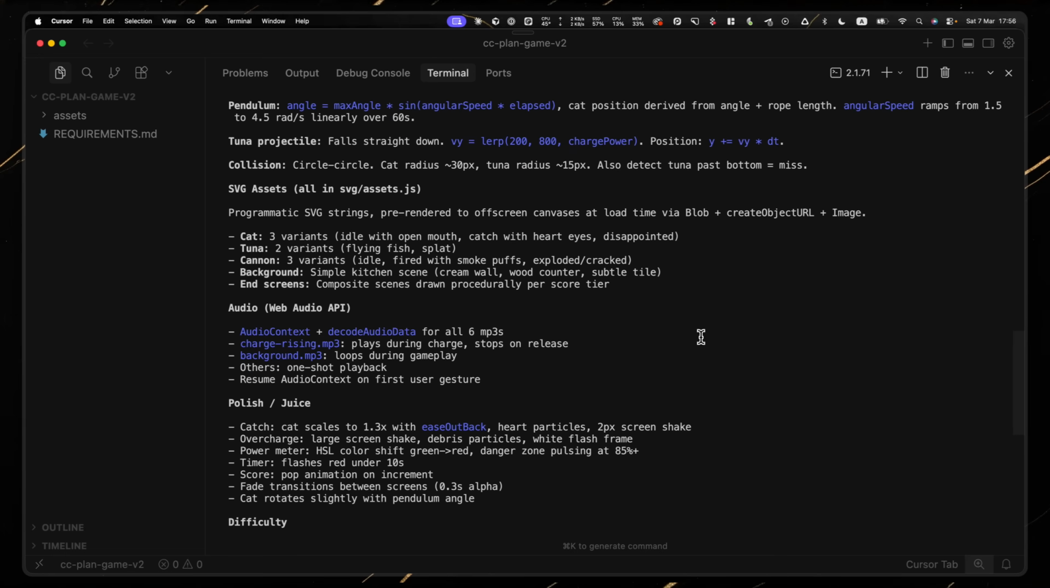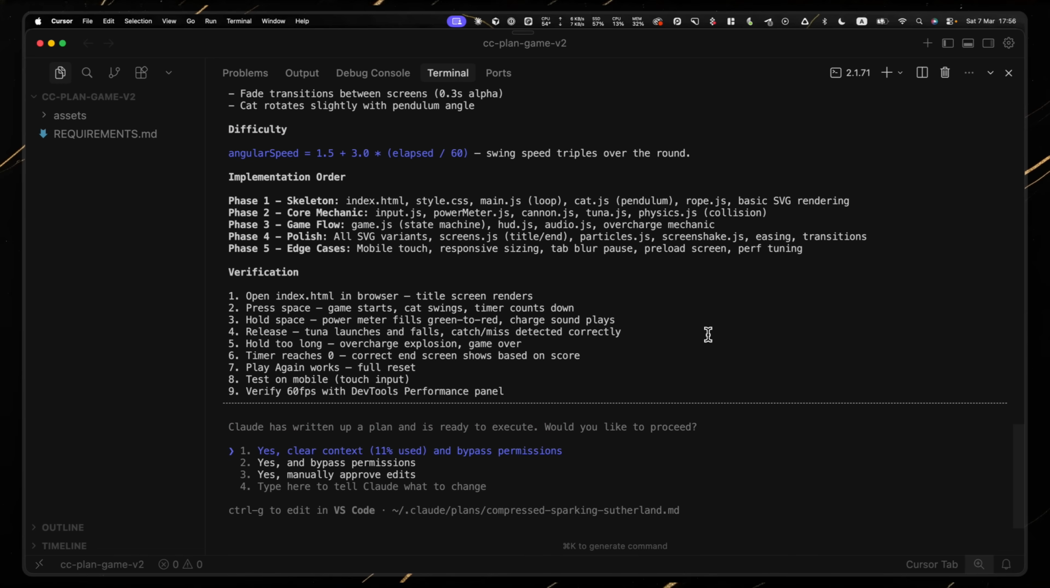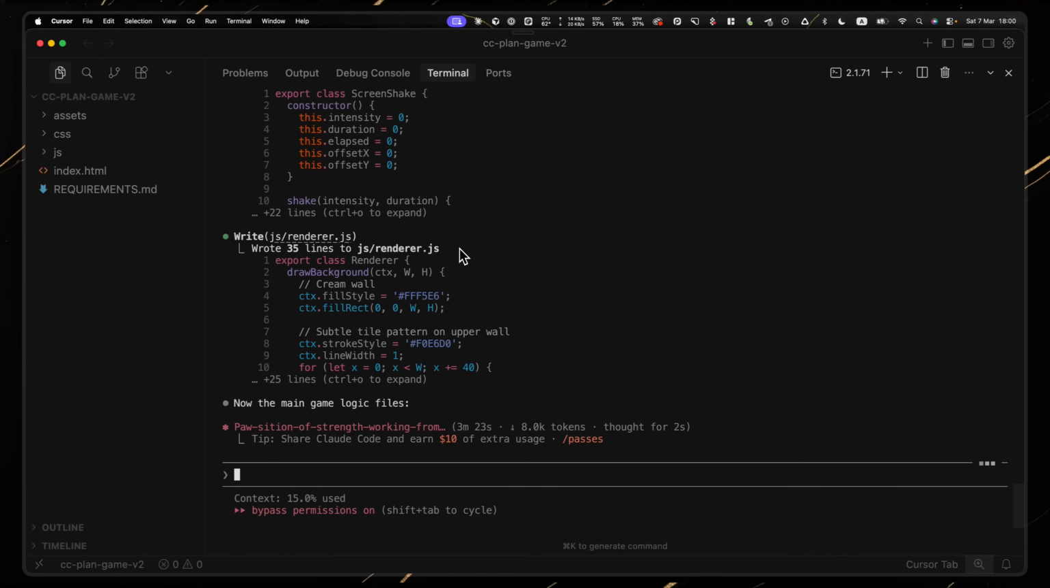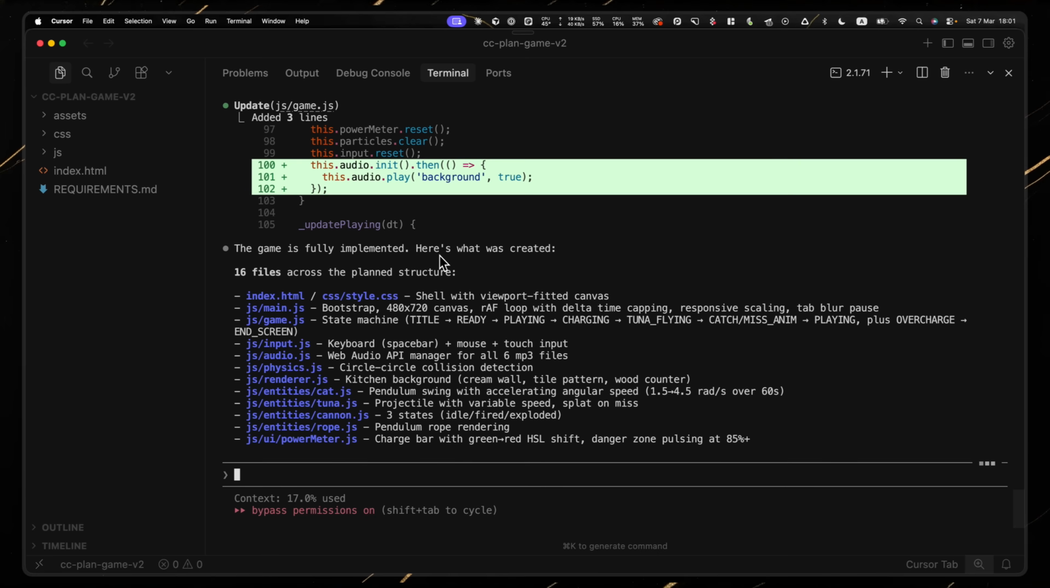It spent a few minutes planning. Didn't ask me a single question. Then it built the entire game. Plain JavaScript. No TypeScript. No bundler. Just an index.html and some script files.